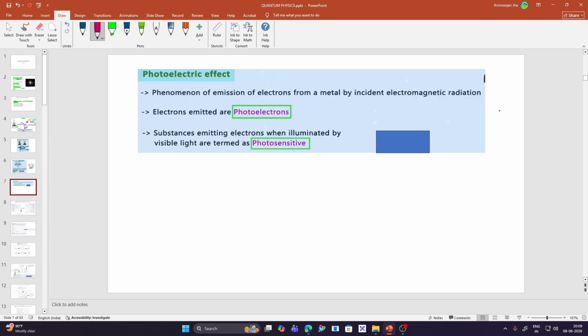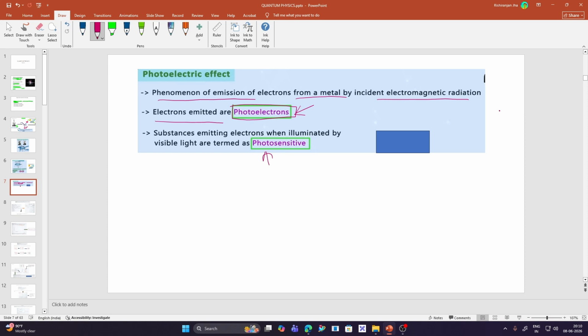After this experiment, we can conclude that the phenomenon of emission of electrons from a metal by the incident electromagnetic radiation is called the photoelectric effect, and the emitted electrons are termed as photoelectrons. Just keep in mind these terms are very important. The electrons emitted during the photoelectric emission are termed as photoelectrons, while the substance or the metal plate which emits electrons when illuminated by visible light is termed as a photosensitive material.